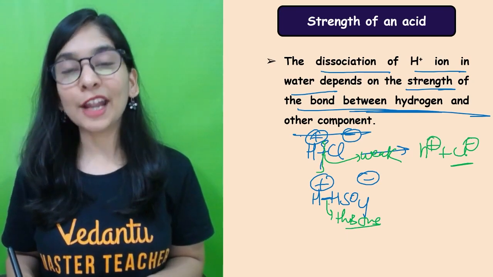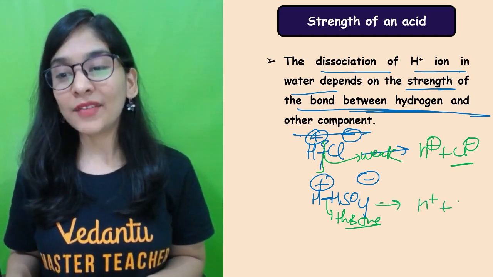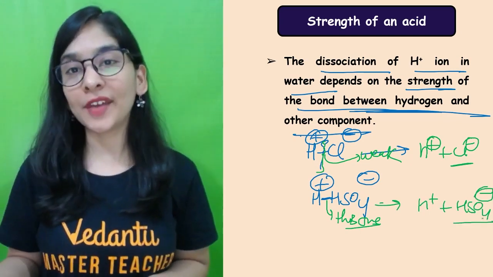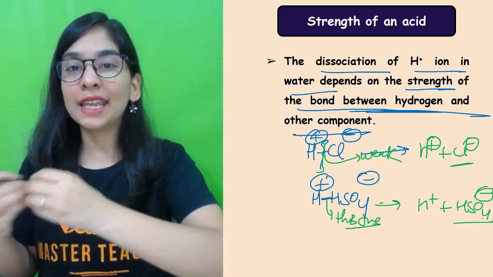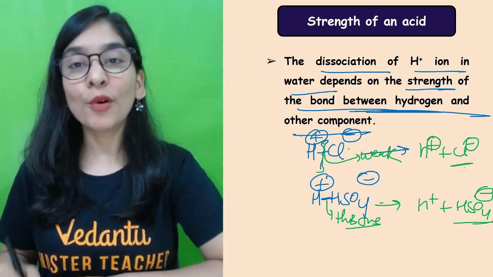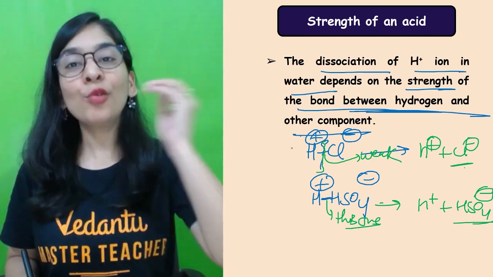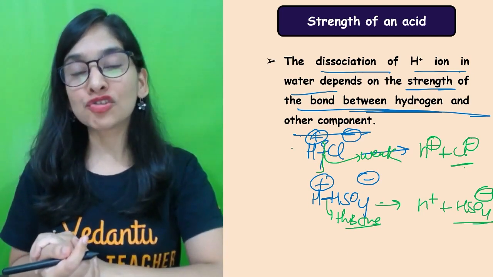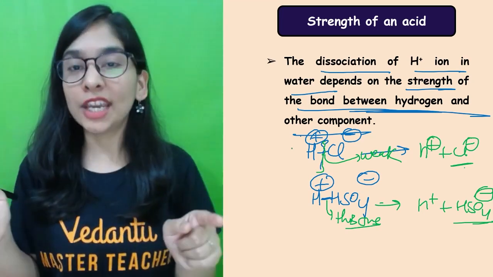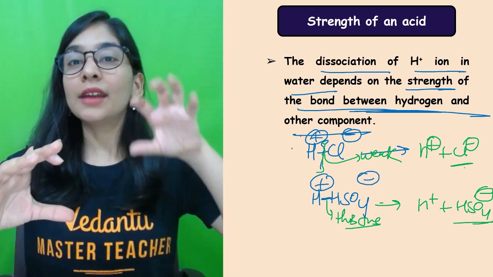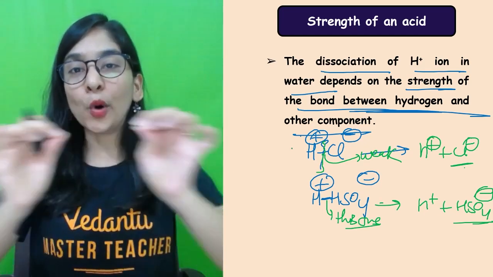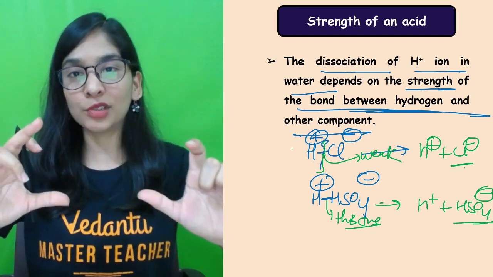And this is kind of strong because this is giving HSO4 negative, the hydrogen sulfate ion, which is not that stable and not getting that much stability. This must be stable enough. So the whole point is how to decide whether a given acid is strong or weak. That depends upon the degree of dissociation into H positive and the negative counterpart, and that totally depends upon the bond strength between H positive and the negative counterpart.